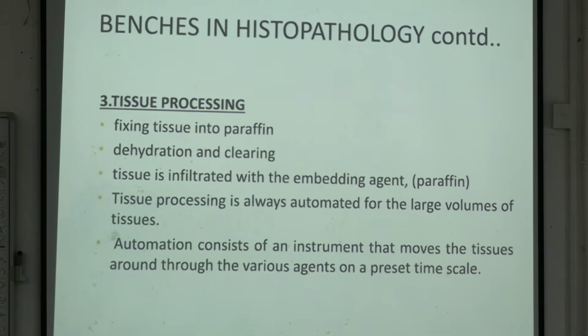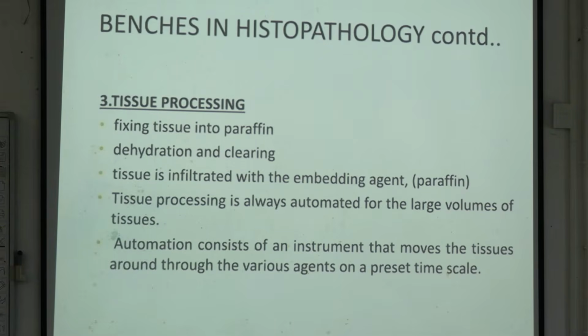For that, what can we use? Any idea? Formalin. You have heard of formalin. We use formalin to preserve the cellular structure and integrity. Cellular structure and integrity must be maintained. So, here you see fixing the tissue into paraffin, dehydration and clearing. Tissue is infiltrated with the embedding agent.